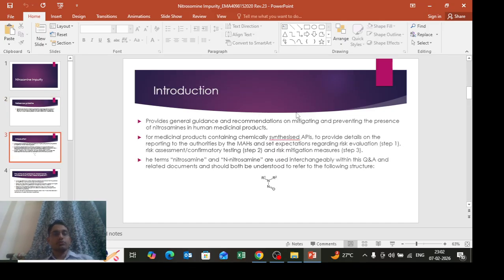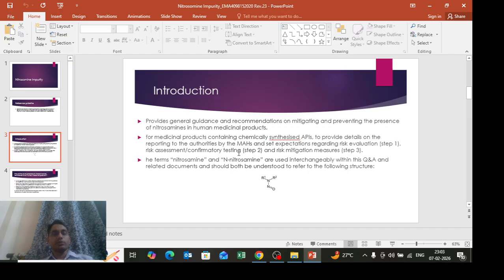The introduction provides general guidance and recommendations on mitigating and preventing the presence of nitrosamine in human medicinal products. For medicinal products containing chemically synthesized APIs, these guidelines provide details on the expectations regarding risk evaluation. That is, step one is a risk assessment, and step two is confirmatory testing.